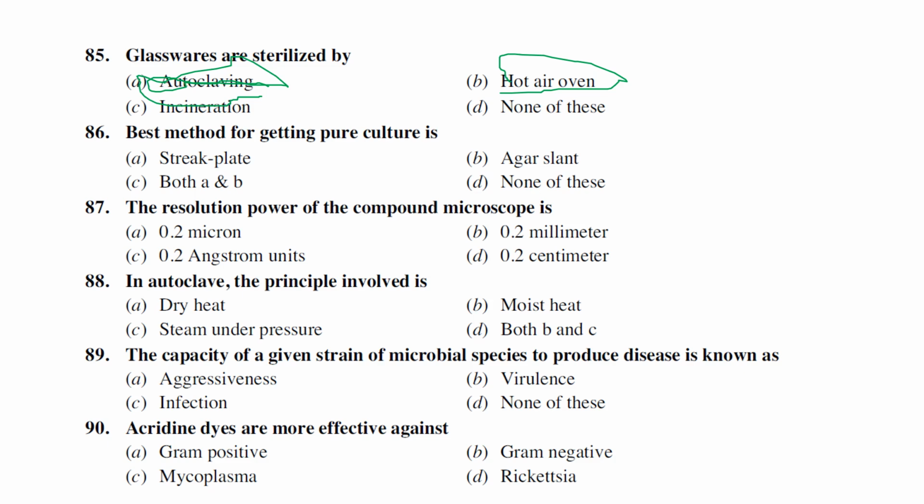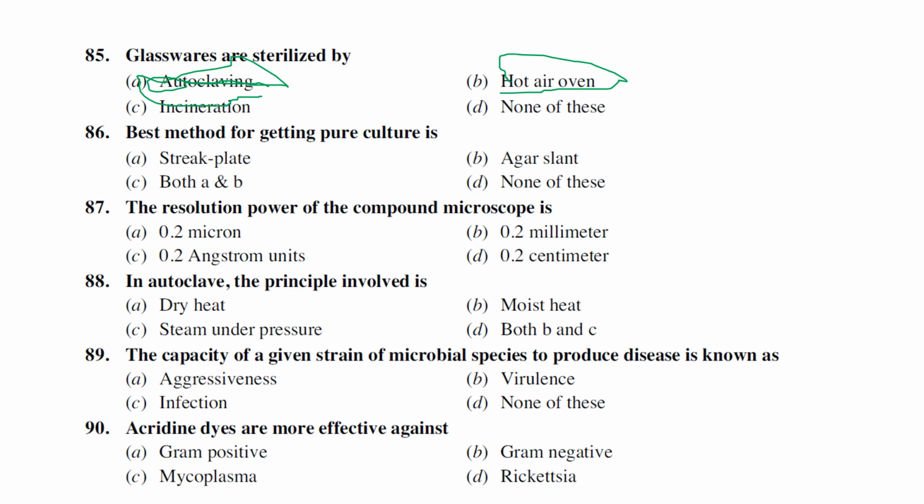For example, at 120 degrees you can go for 6 to 8 hours, at 180 then 30 minutes, or at 190 about 12 minutes. If the temperature goes up, the time period for sterilization goes down. Generally we recommend 160 degrees Celsius for 1 to 2 hours. That is the general standard.